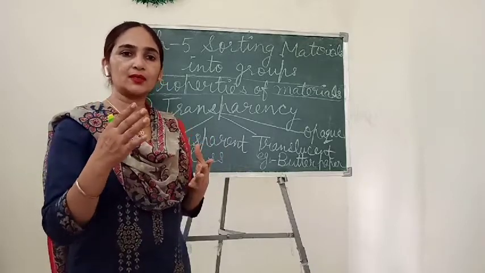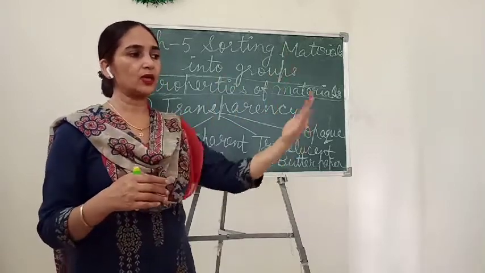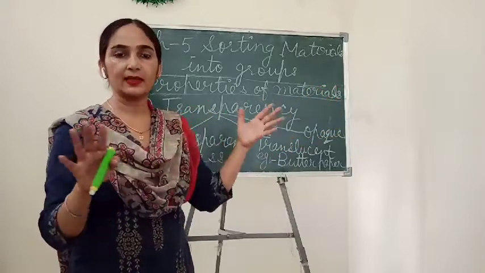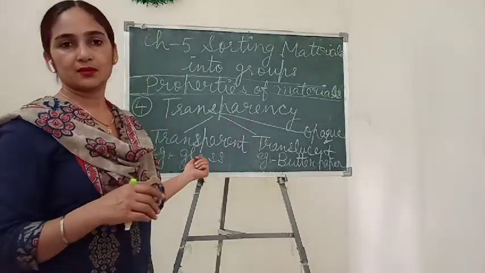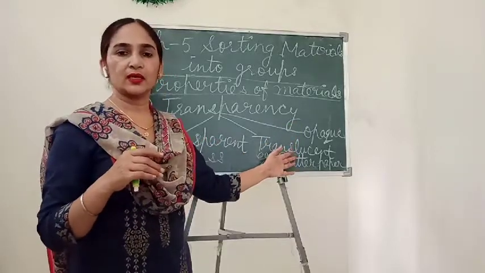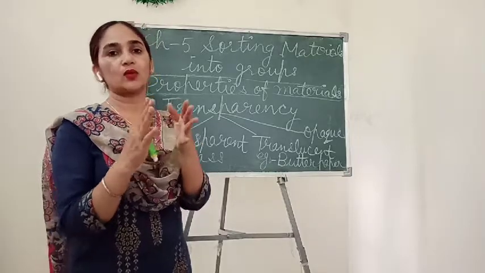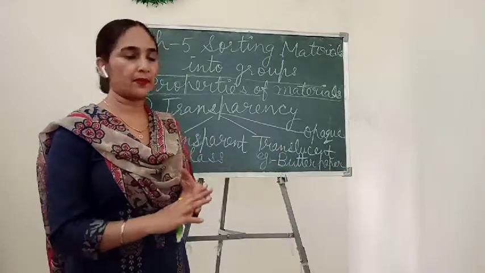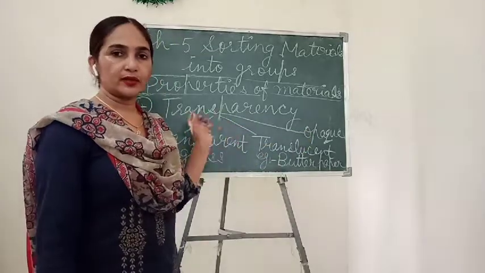If you keep your hand behind a colored plastic bottle, you can see that it is your hand, but not clearly, not as clearly as through glass. Here light can pass through this material only partially, not full light. I think you understood these two.